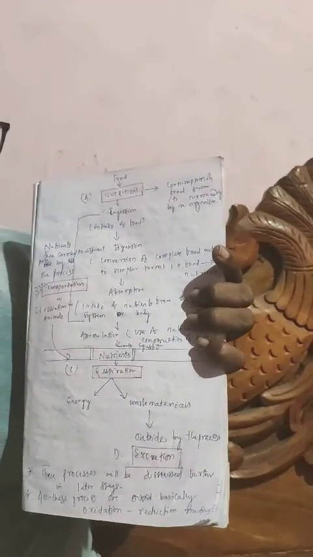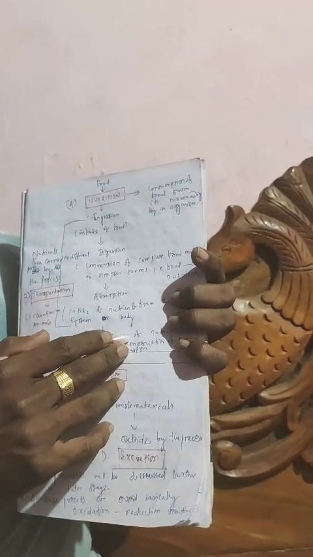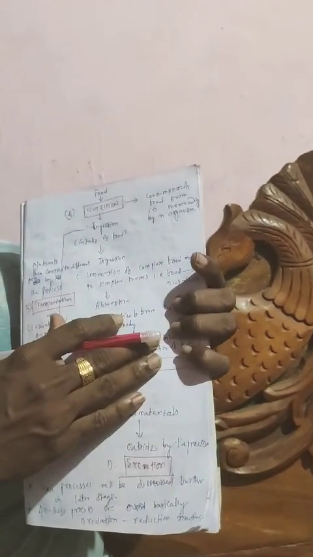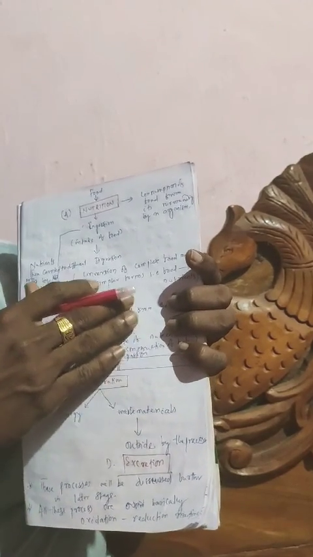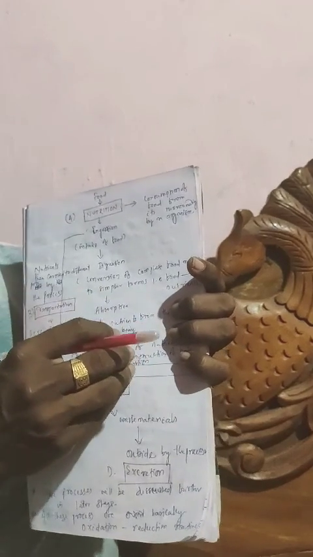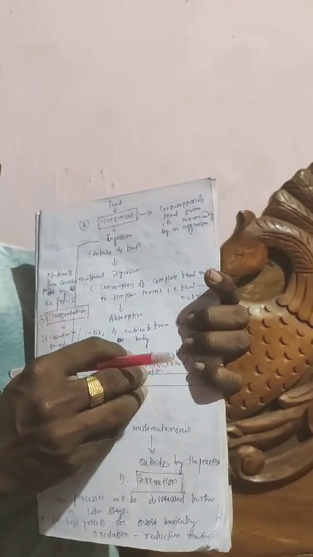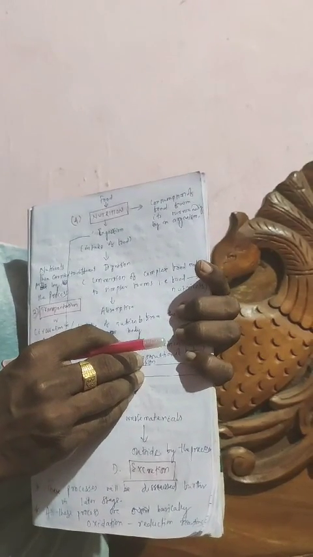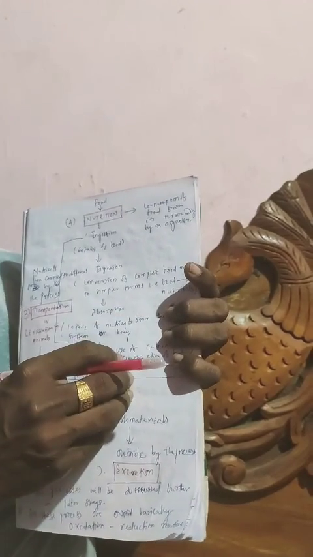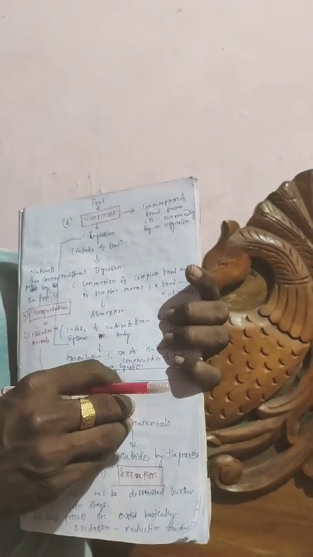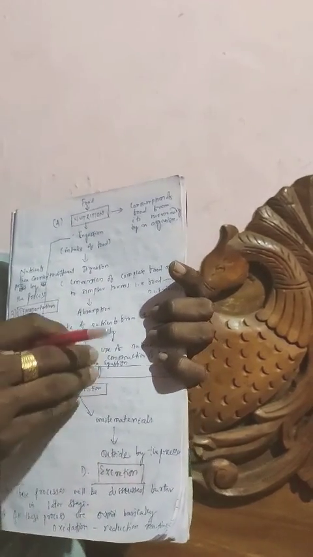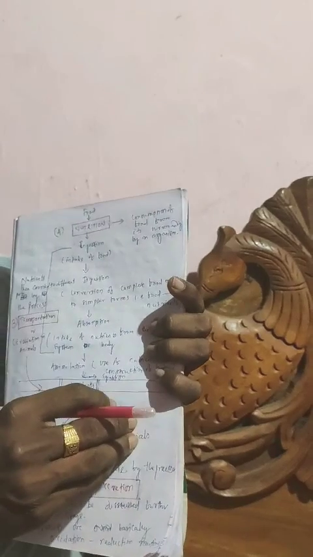Now what will happen after these nutrients are absorbed? They are assimilated. What about the remaining portions? This undigested food will be stored in the large intestine, basically in the rectum, and will be removed or ejected by the body in the form of fecal matter.